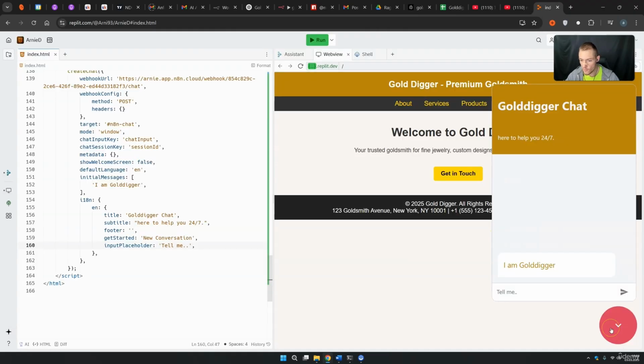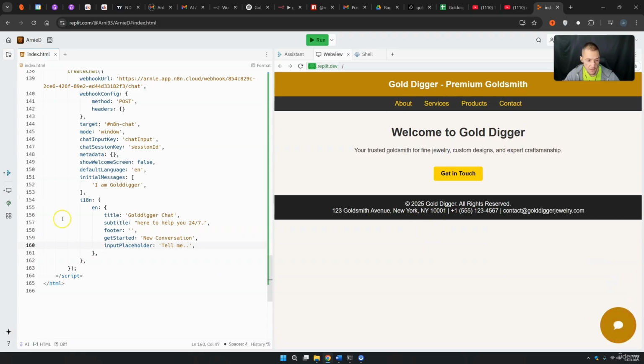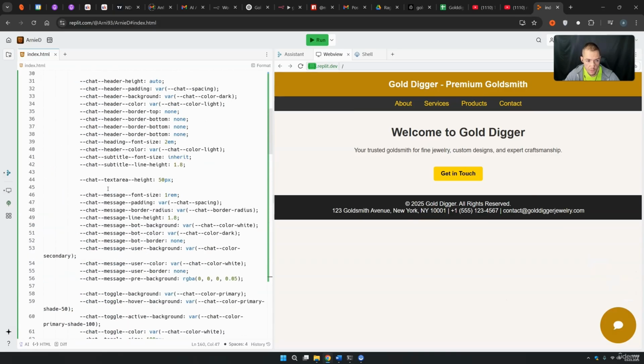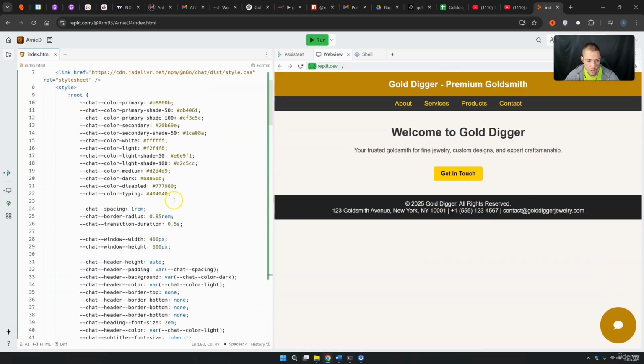And right now I do think that we have a really good and nice chatbot. This is perfectly branded right now. This thing is a little bit too big for me once again. The last thing that I want to change is to actually make this thing a little bit smaller.